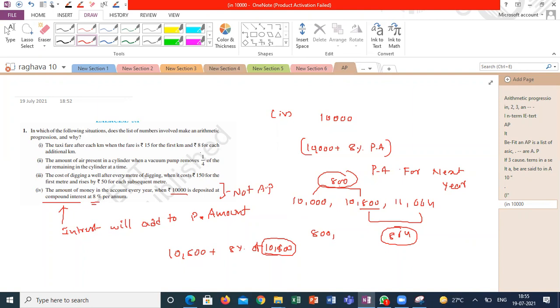But in case of simple interest, you are calculating only for 10,000 for each and every year. You are not including your interest. That's the reason the fourth situation is not in arithmetic progression. Is it clear, guys, how to decide whether it is an arithmetic progression or not?